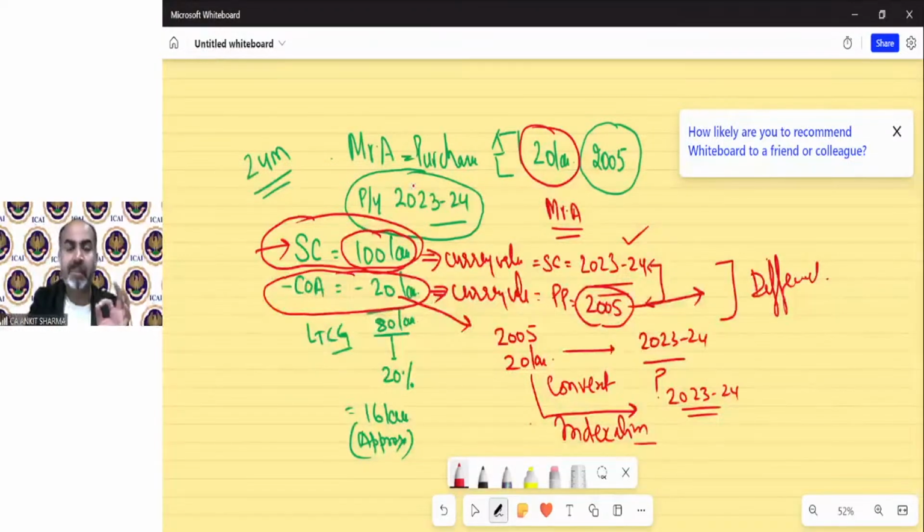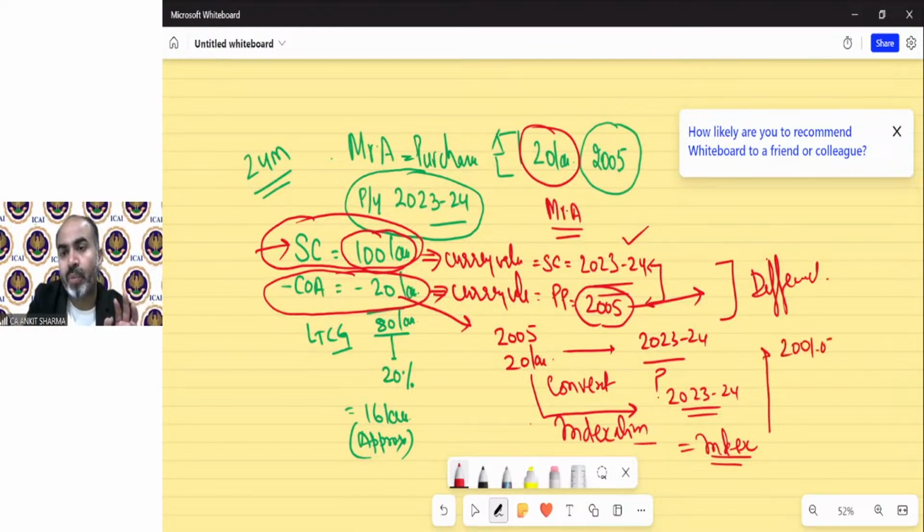Indexation means, in simple words, converting the currency value of the money incurred in the purchase year into its value in comparison to the current year, that is, the year in which the asset has been transferred. So for that, an index has been made. A complete list of indices has been made by the government from year 2001 onwards.